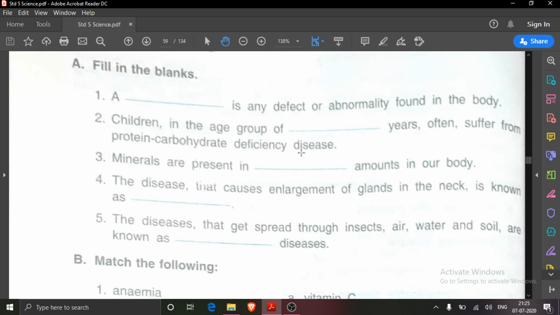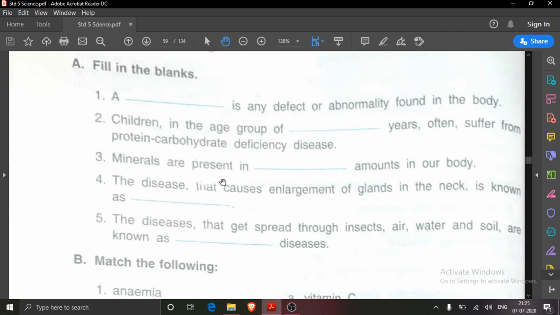Now third one is, minerals are present in dash amounts in our body. What will you write here? Minerals are present in small amounts in our body. What you have to write? Minerals are present in small amounts in our body.